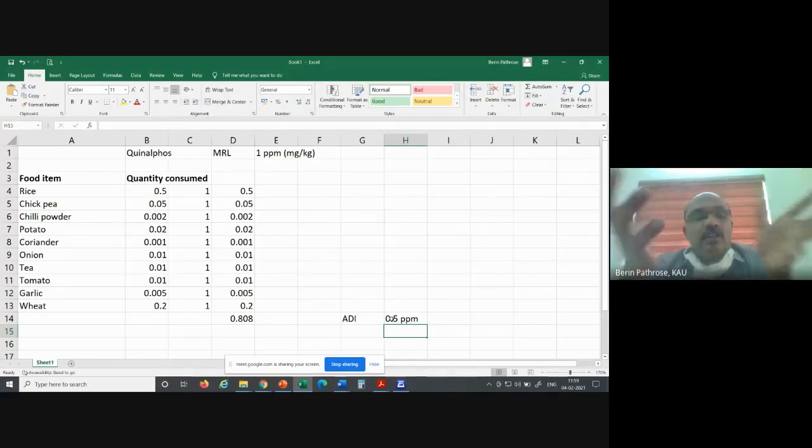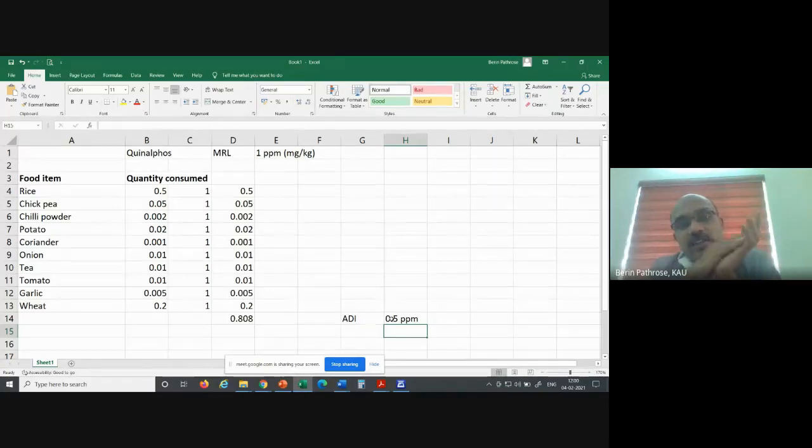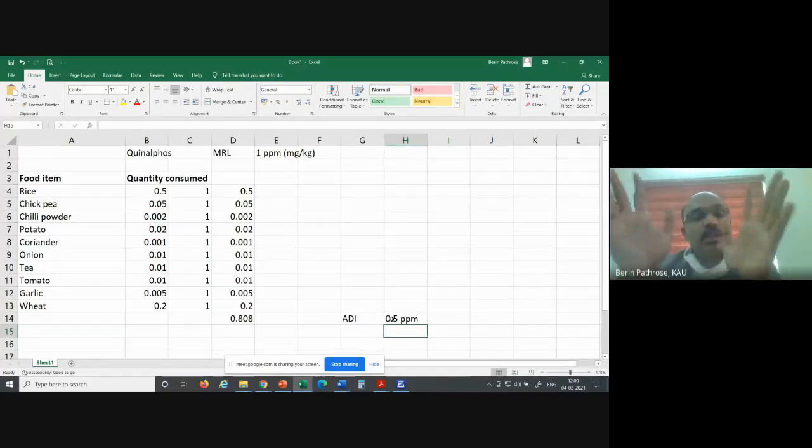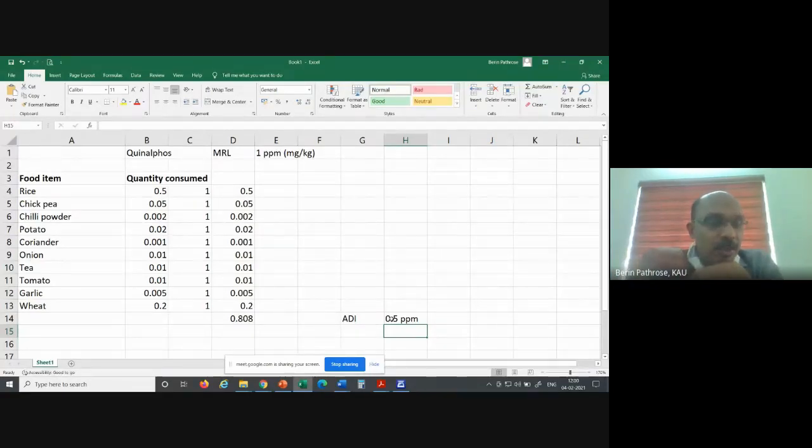So if quinalphos is used in rice and it has a waiting period of 5 days, that means if quinalphos is sprayed on rice, you harvest it after 5 days. Yes, the government prescribed that you can harvest after 5 days. Then the MRL is 1 ppm.